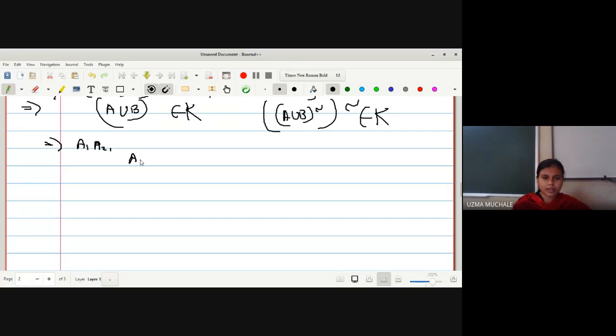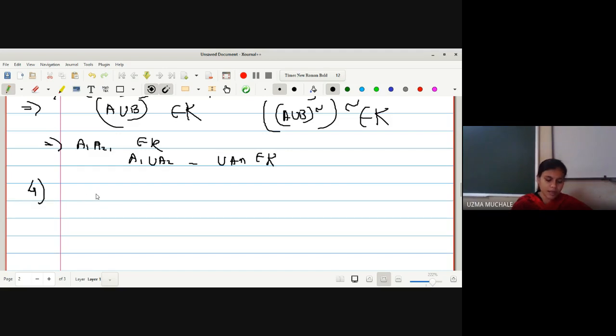We can have the result A1 union A2 union and so on, An belongs to K. If A1, A2, A3 all are members of K, then we can extend the result: the finite union of closed sets is a closed set. Now let us go for the fourth one.